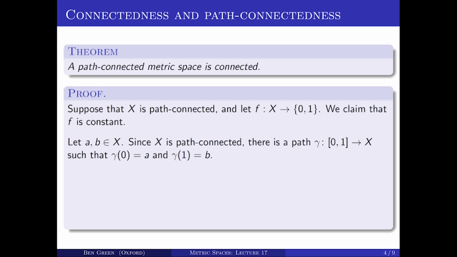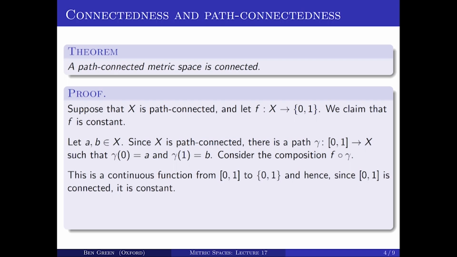Well, let's take an arbitrary pair of points A and B in X. Then X is a path connected space, and so there's a path gamma. That's a map from the closed interval [0, 1] to X, with gamma of 0 equals A and gamma of 1 equals B. So gamma starts at A and goes to B. Now consider what happens if you compose that path with F. So you look at F of gamma of t. So that is a composition of two continuous maps, and therefore it's continuous. And it maps from [0, 1] to the 2-point space consisting of the points 0 and 1.